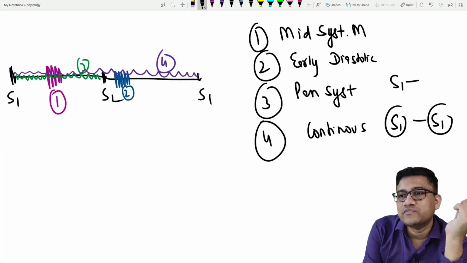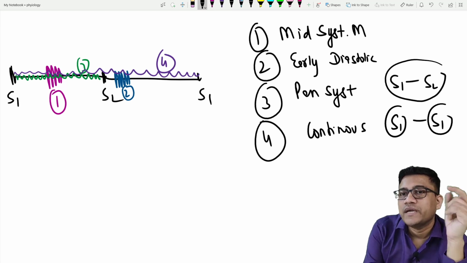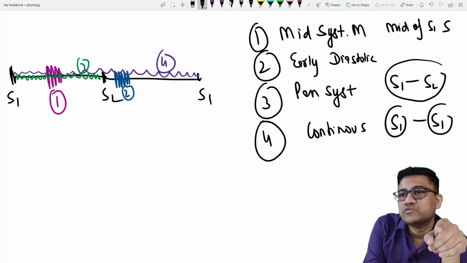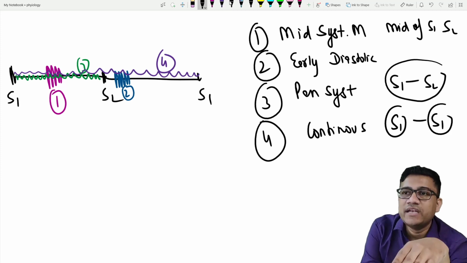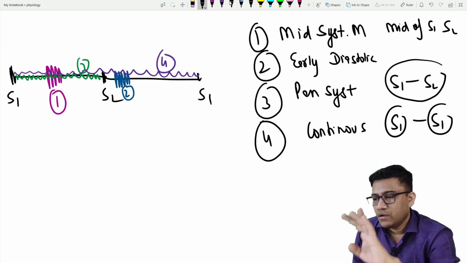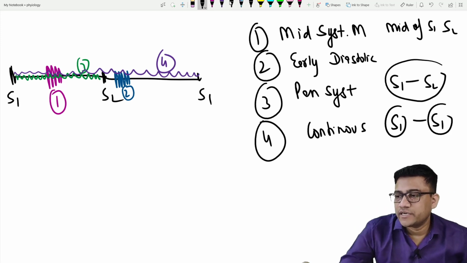Pan is what? S1 to S2. Mid is what? Middle of S1 S2. And early is immediately after the S2. So you know this. Okay, you're smart people. Okay, so let's start and continue once again.